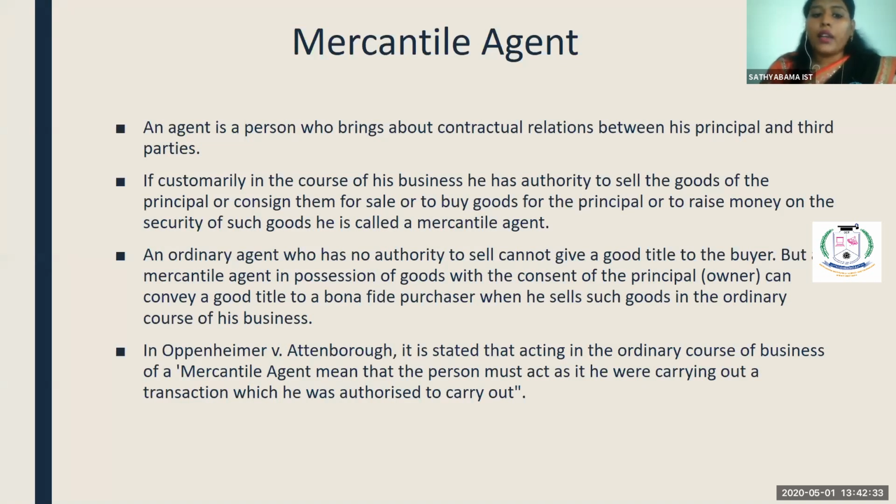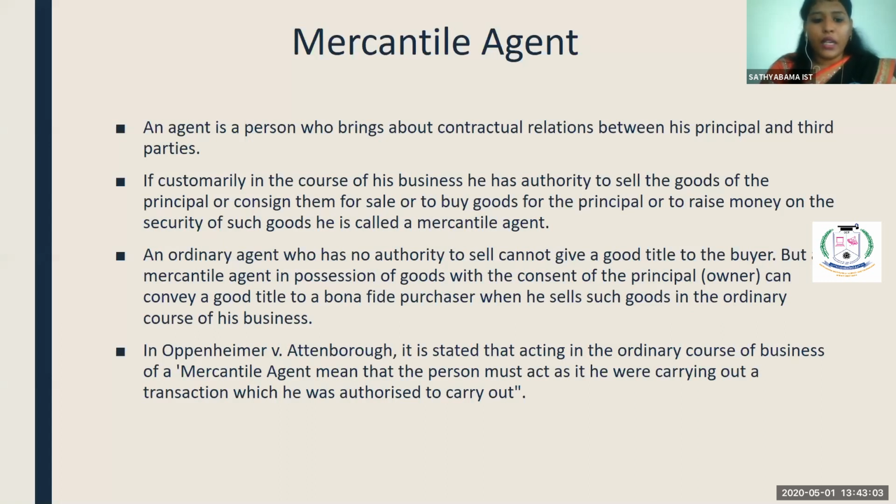Clear? An ordinary agent who has no authority to sell cannot give a good title to the buyer. But a mercantile agent in possession of goods with the consent of the principal can convey a good title to a bona fide purchaser. So the one who is having the custody of the goods without the authority of the principal cannot give a better title to the owner. But if the agent is having the authority to sell the goods, he alone can give a better title to the purchaser.